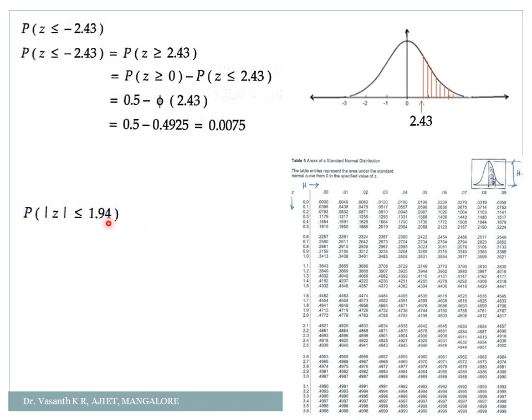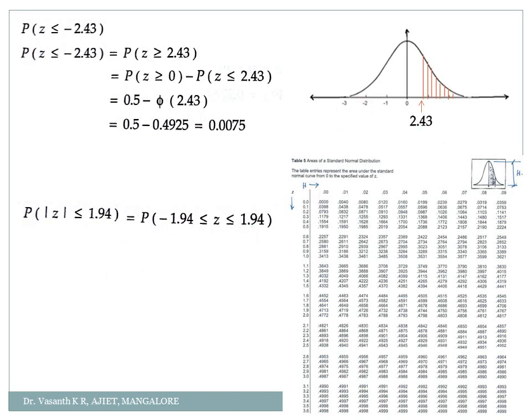One more, very important one, my dear students. How will you find the probability of mod z less than or equal to 1.94? Okay, here mod z means what? What is the definition of mod? Mod means I can take either the positive value or the negative value. Mod z means it is plus z or minus z. So when it is plus, it is 1.94, and when it is minus, it is minus 1.94. So I can write this mod z as minus 1.94 less than or equal to z less than or equal to plus 1.94. So I have to find the values from minus 1.94 to plus 1.94.